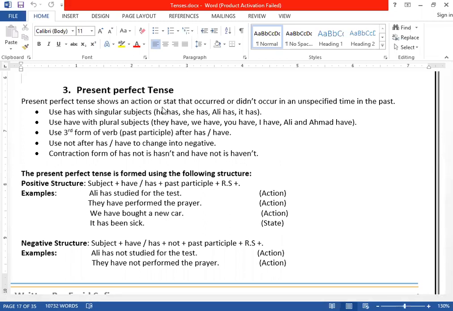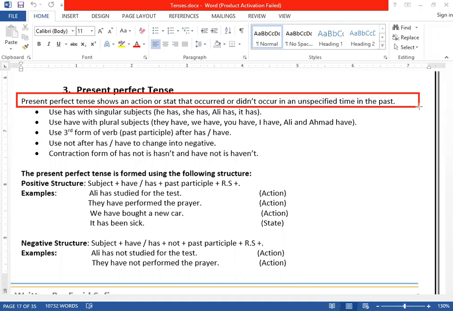What is present perfect tense? Let's talk about it. First of all, we will study the definition of present perfect tense, clear? Then we will move towards structure, and then we will go with examples, and then we will study more usages of present perfect tense. Present perfect tense shows an action as well as a state.